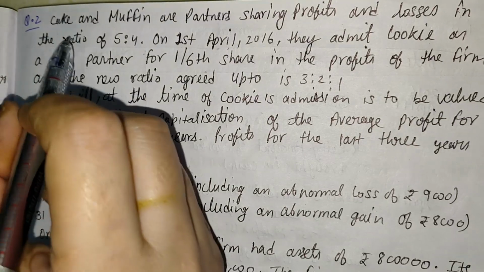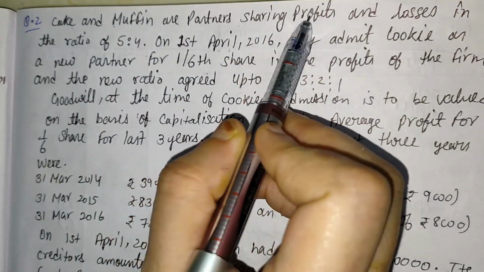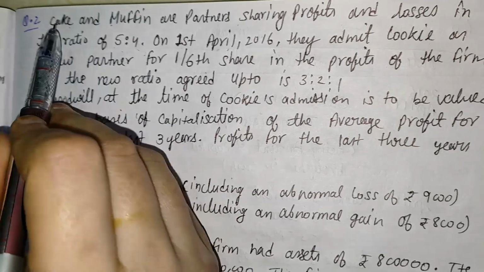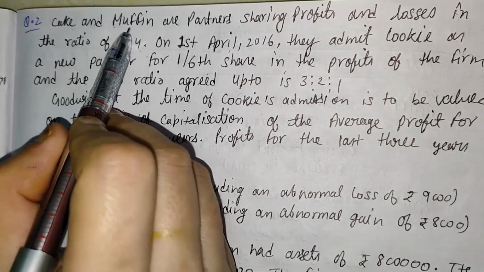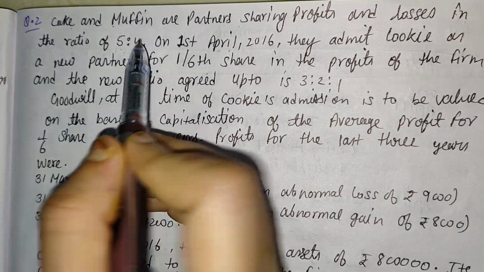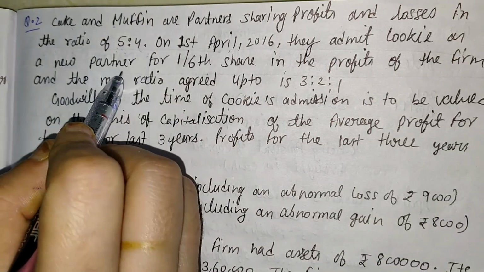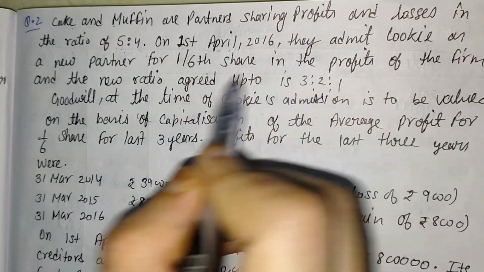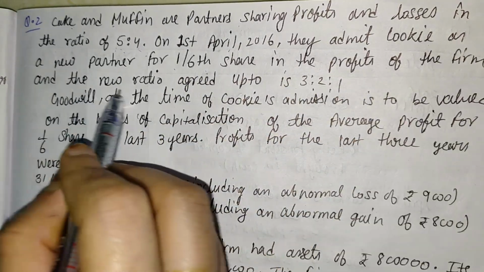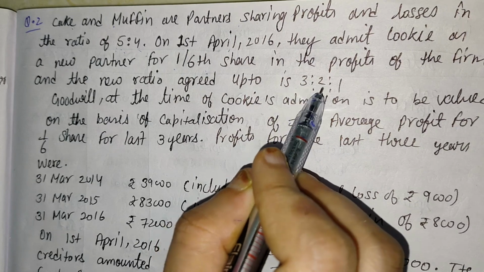Here one more question is, Cake and Muffin are partners sharing profit and loss in the ratio 5:4. There are two partners. The first partner is Cake and the second partner is Muffin. Their ratio is 5:4. On 1st April, they admit Cookie as a new partner for 1/6 share in the firm, and the new ratio agreed upon is 3:2:1.